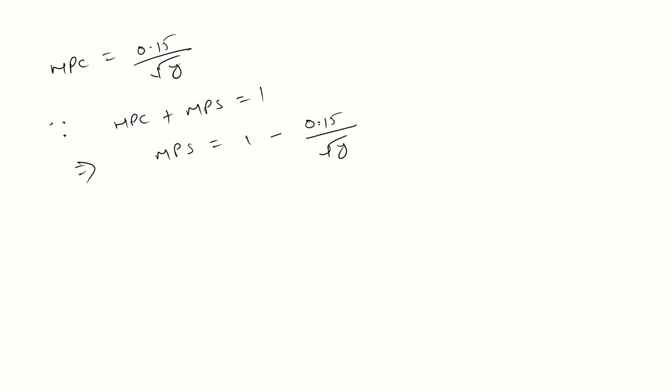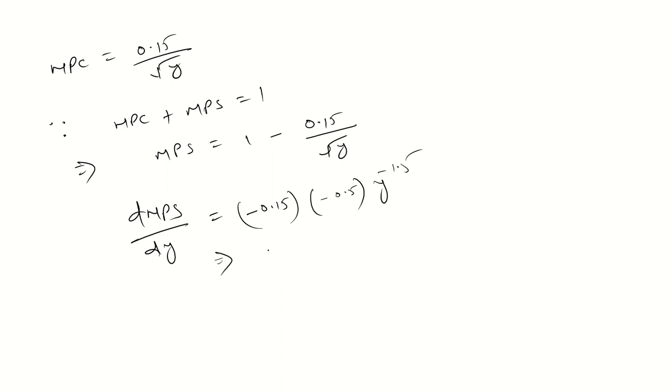So MPS is this, and we differentiate it: dMPS by dy gives minus 0.15 times minus 1 by 2, that is 0.5, into y to the power minus 1.5. Minus minus gives plus, so it gives 0.15 into 0.5 y to the power minus 1.5.